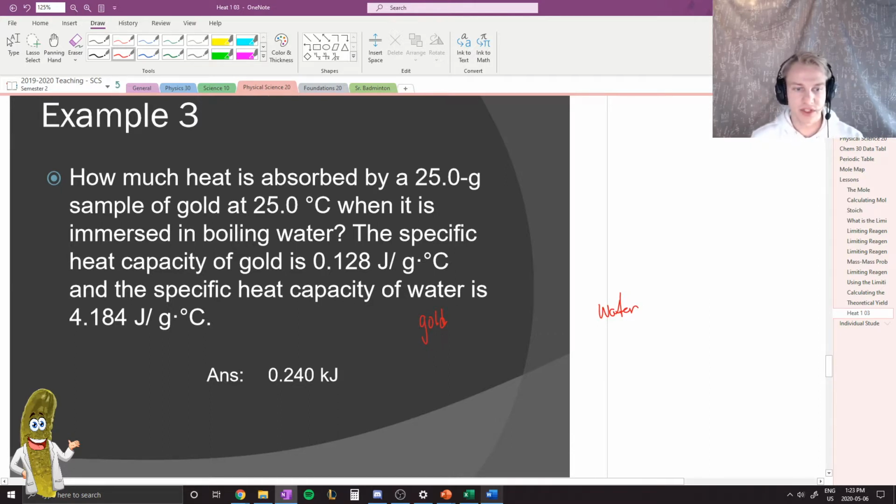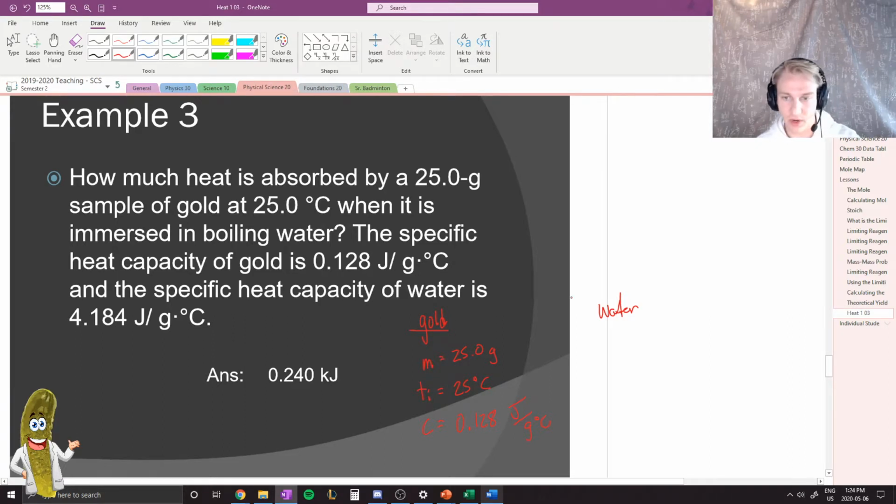And so in order to solve for this 0.240, what I would know is that my mass of this is equal to 25.0 grams. I would know that the temperature initial was equal to 25 degrees Celsius, and I would know that the specific heat capacity was 0.128 joules over gram degrees Celsius.